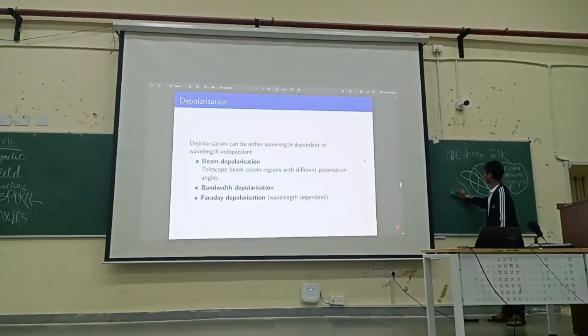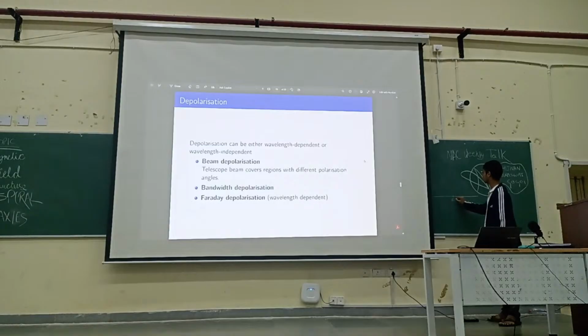And the next one is bandwidth depolarization. Our telescopes observe the galaxies in different wavelengths. Let's say we are looking at a 6 centimeter wavelength. Our telescopes measure somewhere around 6 centimeters, so there's an interval somewhere less than and greater than 6 centimeters.